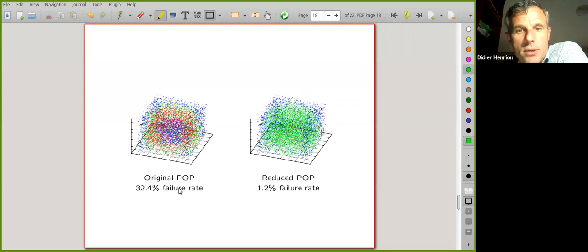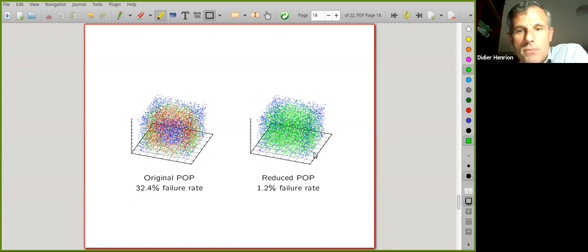So you see here in red, the red dots correspond to a position in space that we want the manipulator to take. And in red, it means that the original POP could not be solved by the second relaxation in the hierarchy. So we have a failure rate which is rather high, almost 1/3. In blue, you have positions that cannot be reached by the manipulator. In green, you have positions that can be reached.